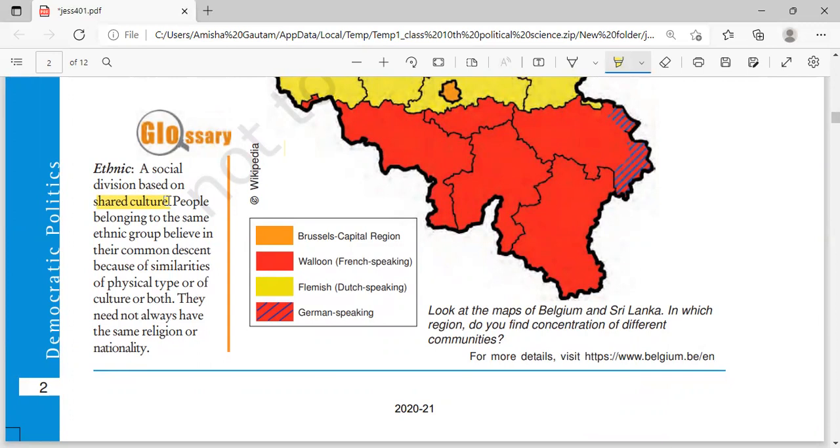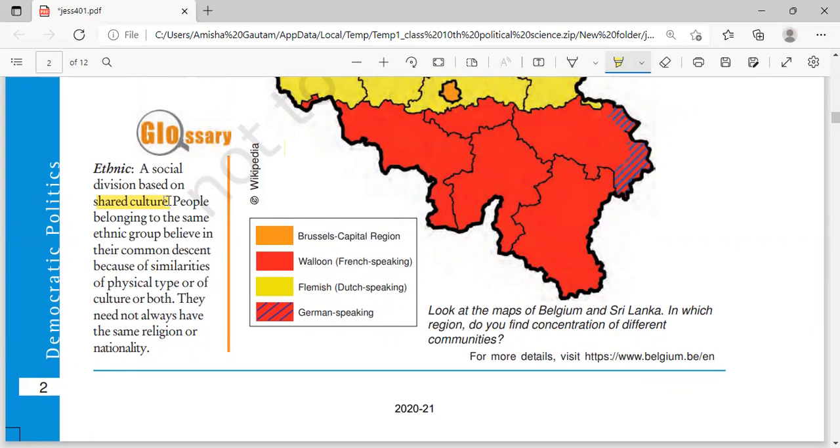So you belong to an ethnic group, and people belonging to the same ethnic group believe in their common descent because of similarities of physical type or culture or both. So if you belong to the same ethnicity, you have the same culture, and even in some cases your physical type will be the same.